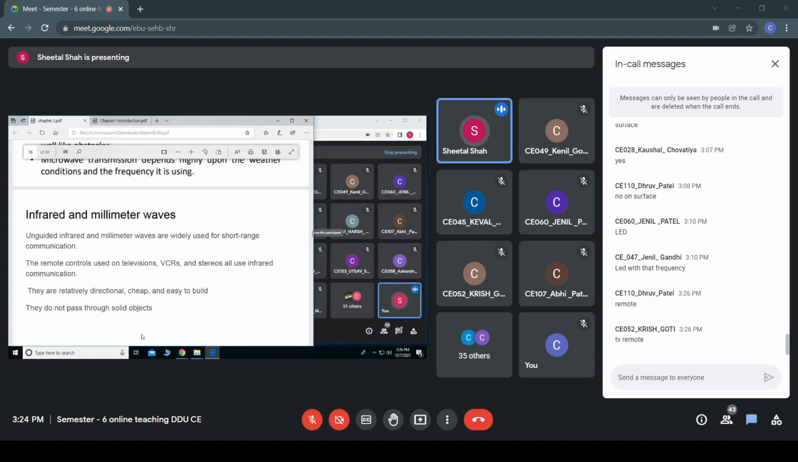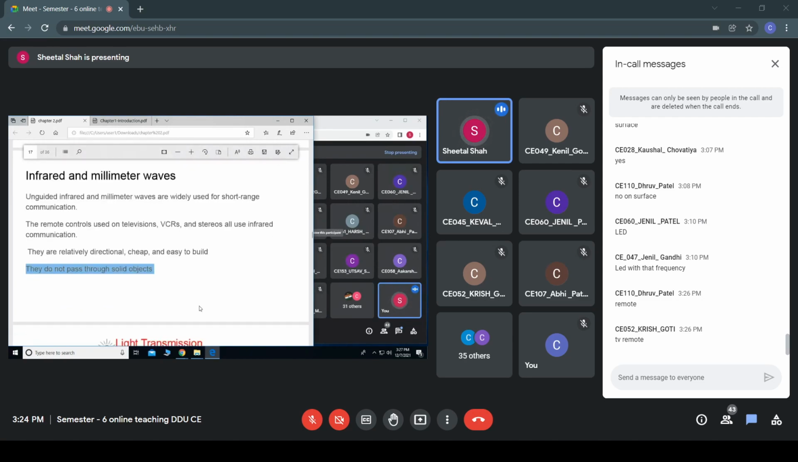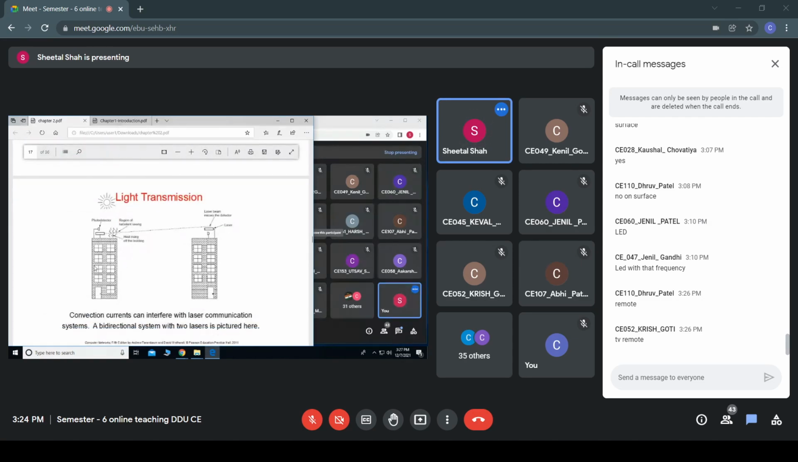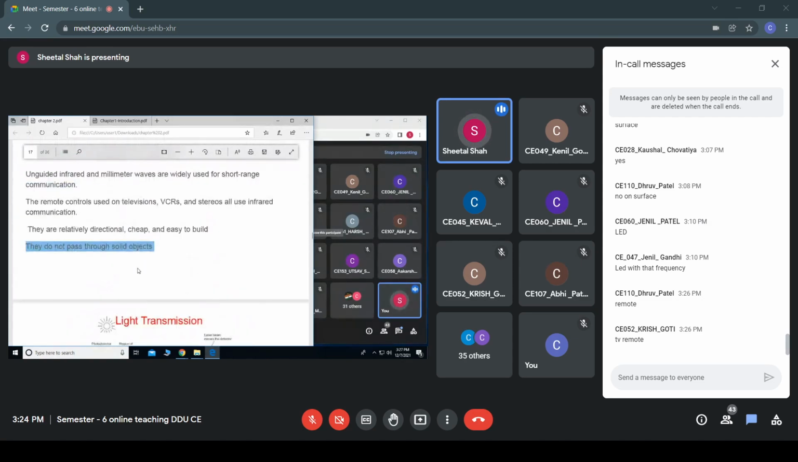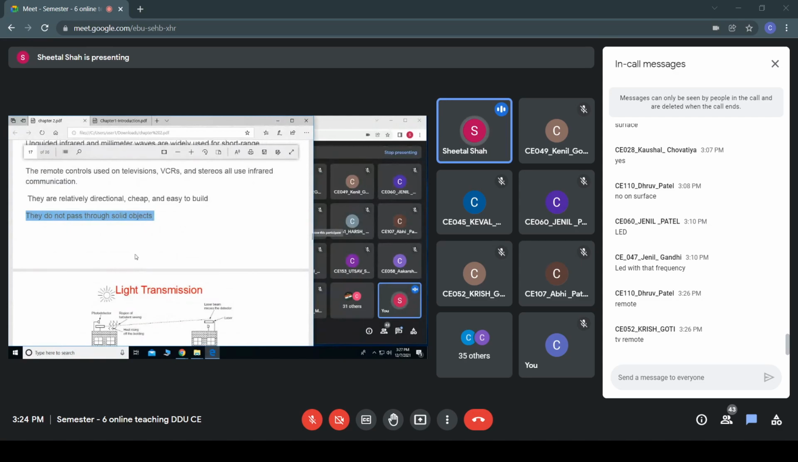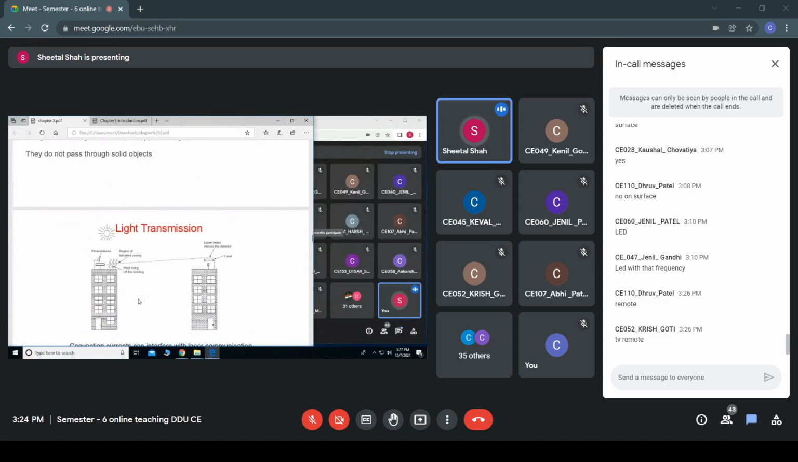If someone is standing between your remote control and your TV, you may shout at them, isn't it? The signals may not be able to pass through any solid objects, right? So this was about the unguided media, and one more example of unguided media is the light transmission.